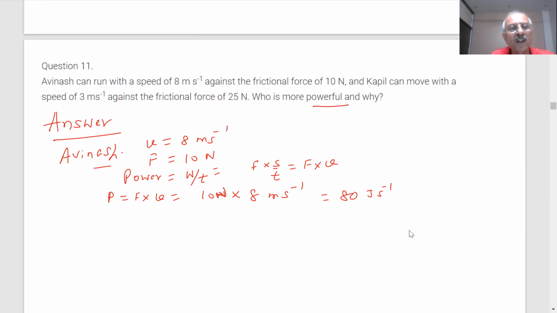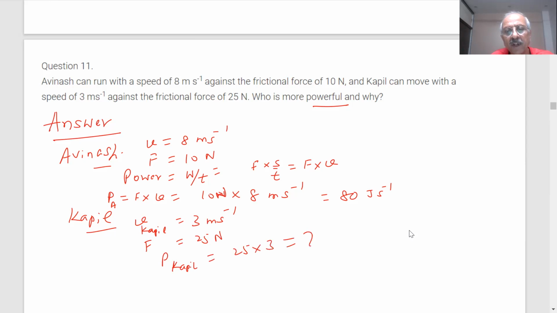And what about the other student, Kapil? What is the velocity of Kapil? How much? 3 meter per second. And what is the frictional force? 25 newton. Then this is the power of Avinash. What is the power of Kapil? 75 joule per second. 25 into 3, 75.